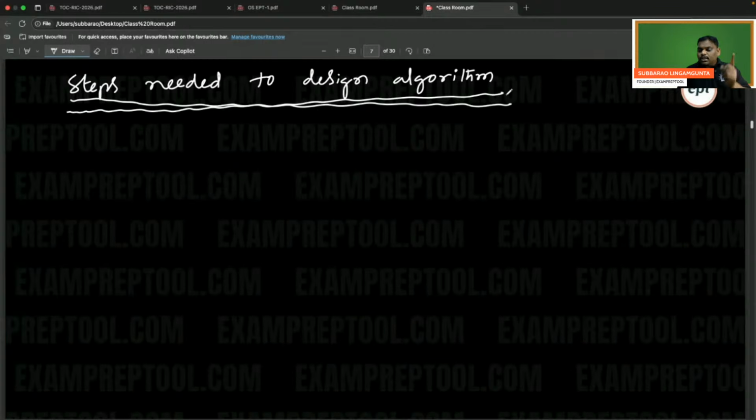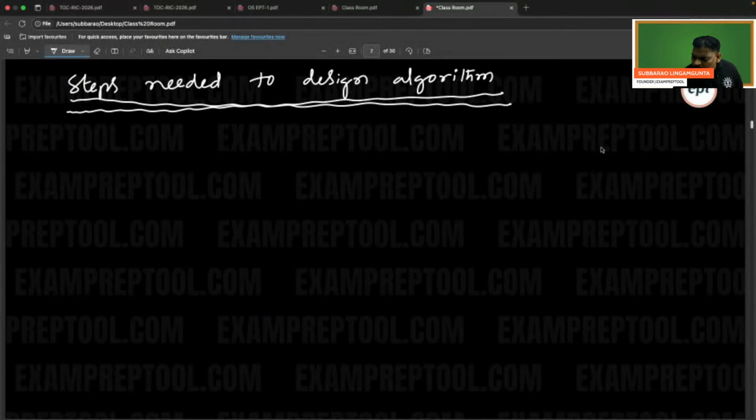So steps needed to design algorithm. Don't write an algorithm blindly. Follow some steps. There is some procedure. If you follow that procedure, you are going to get a very good algorithm. So let's start now. What are the steps needed to design an algorithm?